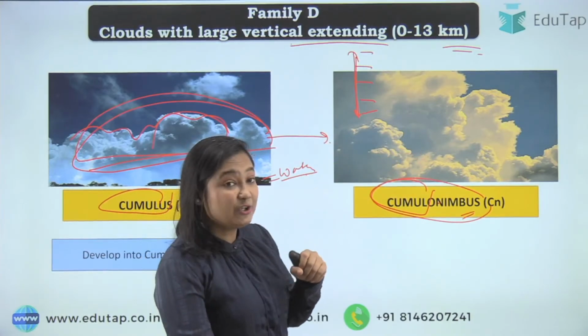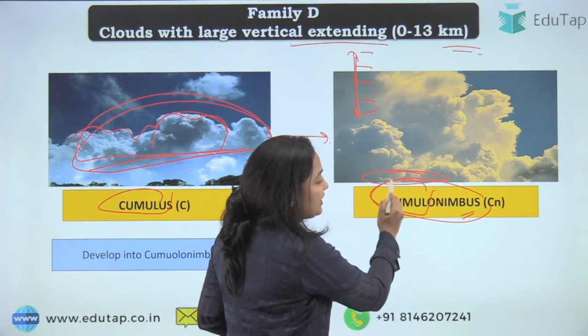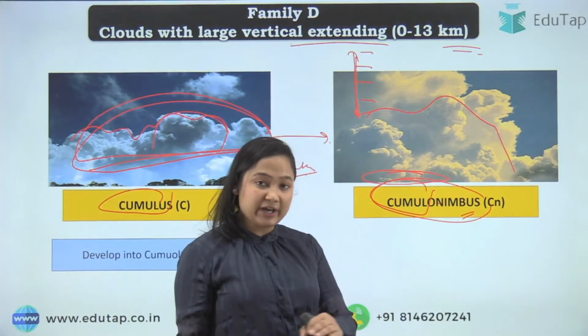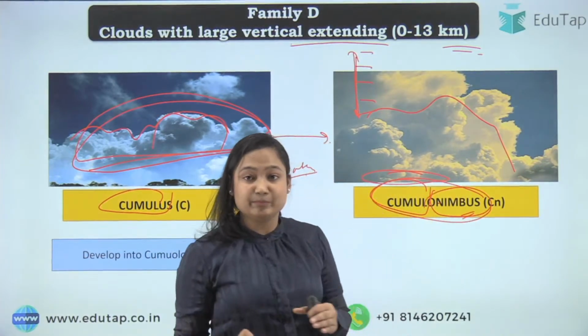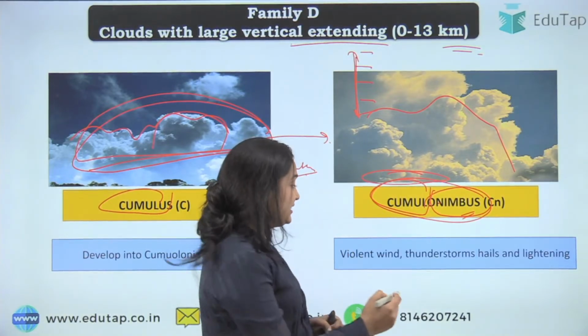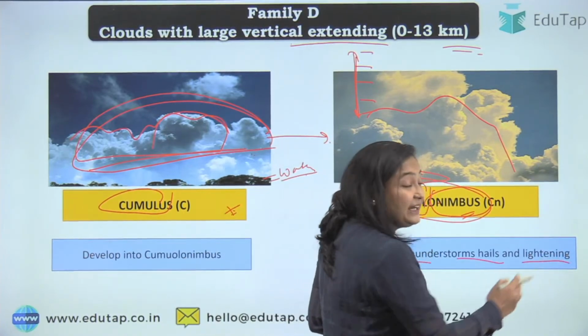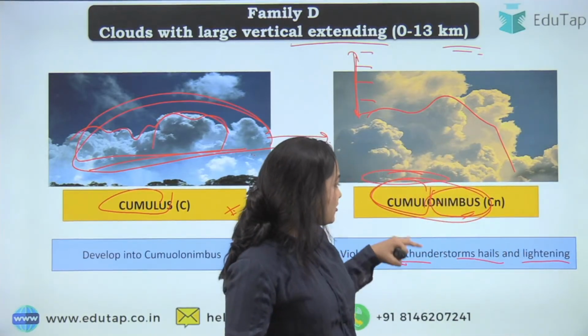Now talking about cumulonimbus cloud, what's special about these clouds is, see, the lower portion of the cloud contains water, but the upper portion contains ice. Okay, now these clouds also bear rain, since nimbus you can see is here. But what kind of rain? They are not light rain. These are called thunderstorms. Violent wind is there, hails are there, lightning is there. So, violent kind of rain is caused by cumulonimbus.